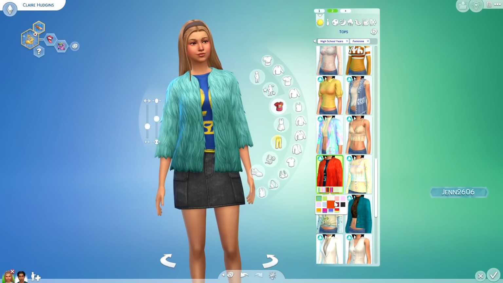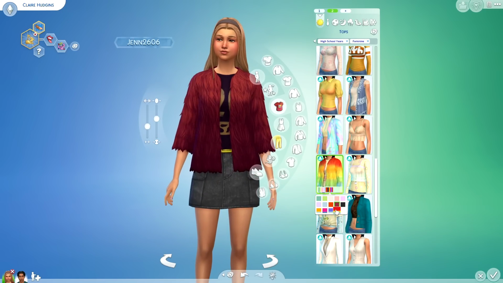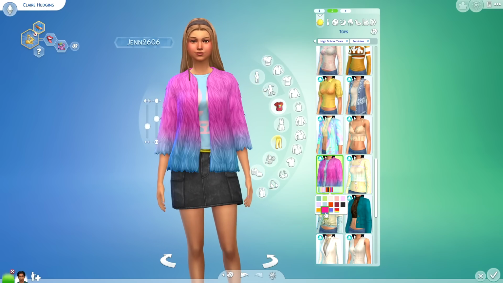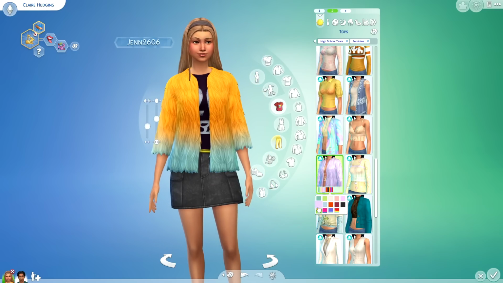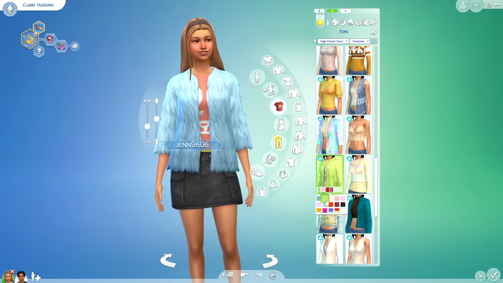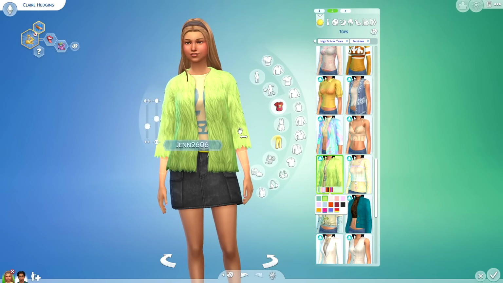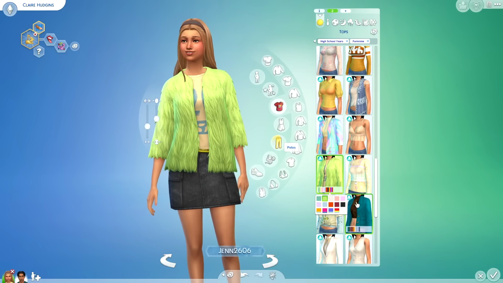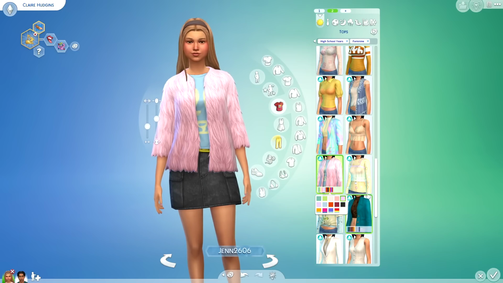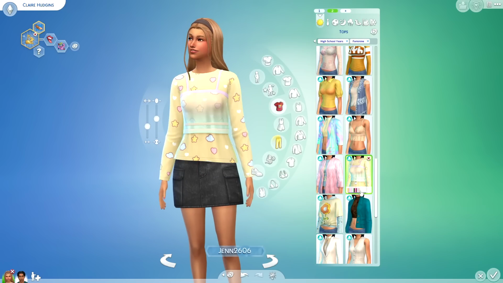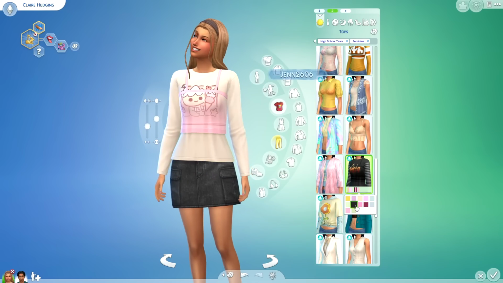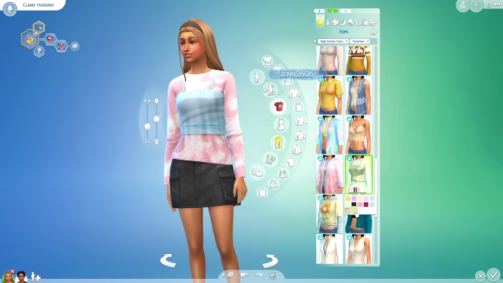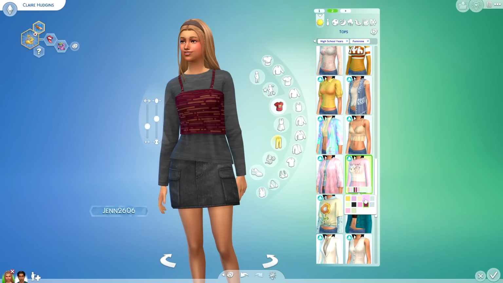So here's a little fuzzy jacket, right? And then we have this really fun rainbow swatch. Oh my god, I'm obsessed with this. I love how they've compiled glamour with casual, and I think they really did a nice job with the catalog. There are a couple pieces that I don't necessarily vibe with, but that's to be expected.